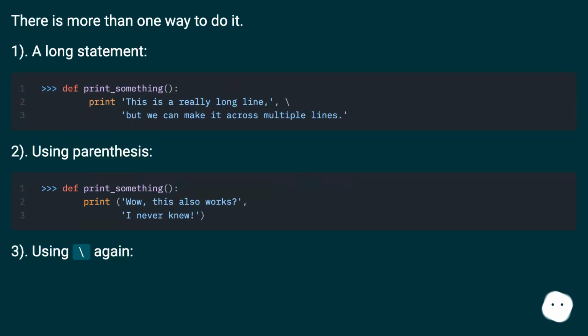1. A long statement. 2. Using parentheses. 3. Using backslash again.